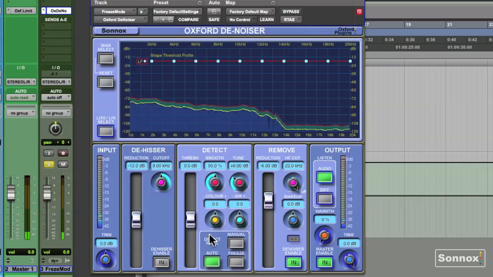Now over in the detect mode section, you can use the freeze function. That freezes the profile of the noise. From there, you can make additional adjustments with color.